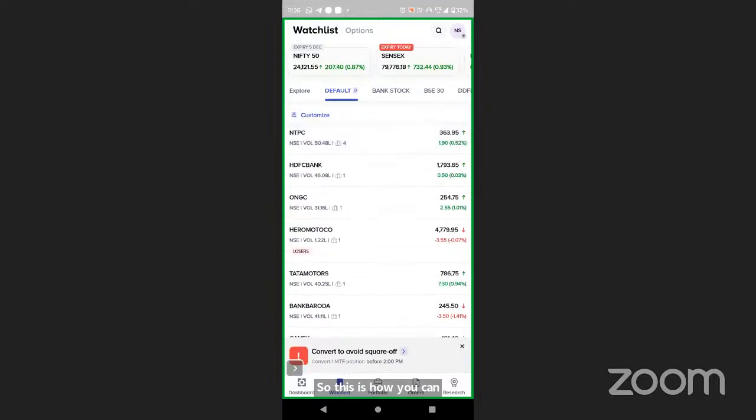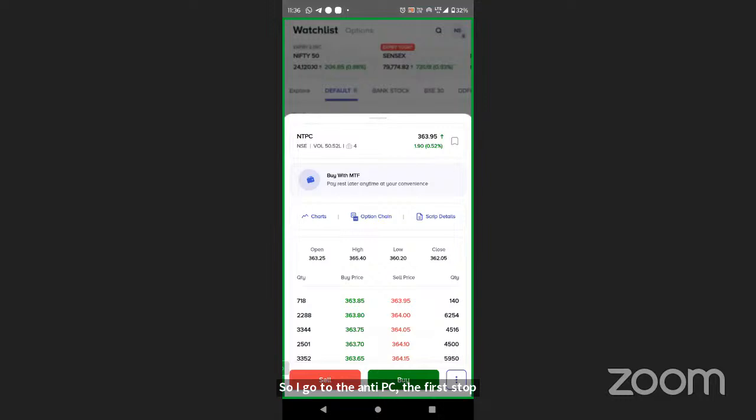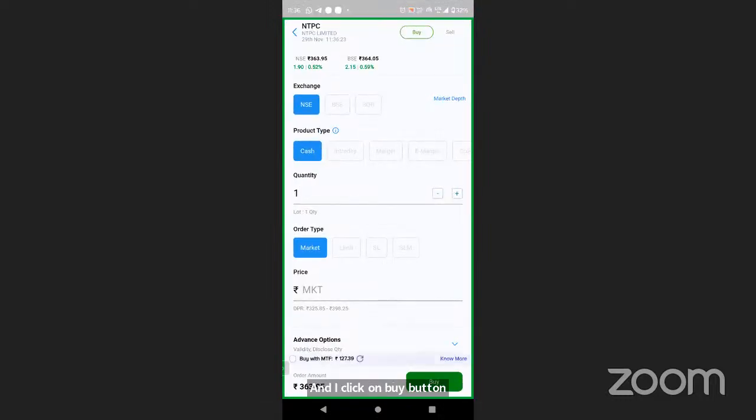Now, I would like to show you the order pad, which is very important, as in how to initiate your first order. So I go to NTPC, the first stock, and I click on the buy button just at the bottom of the page. Order pad has been opened. Now you can see the rate of NSE and BSE. As this was the NSE added stock, by default NSE has been selected.